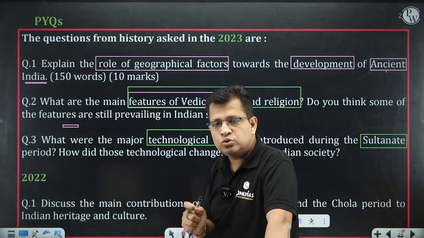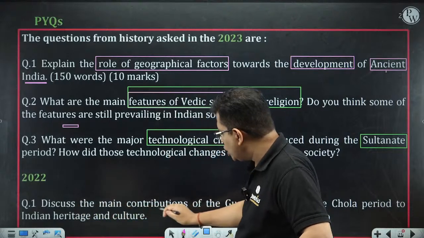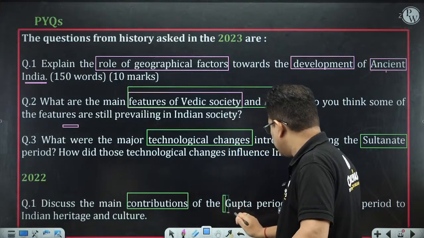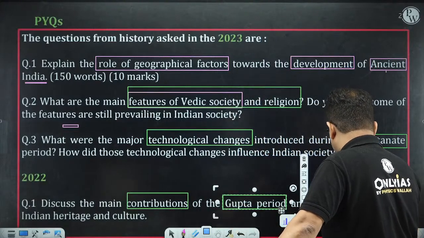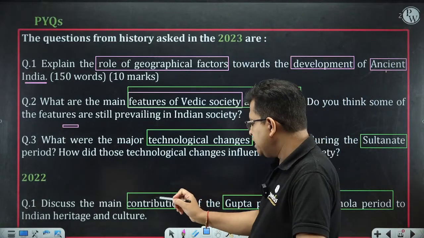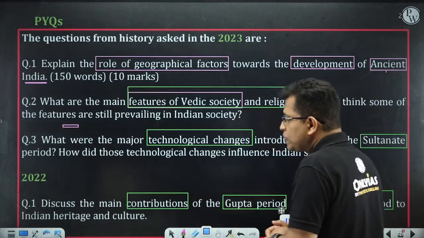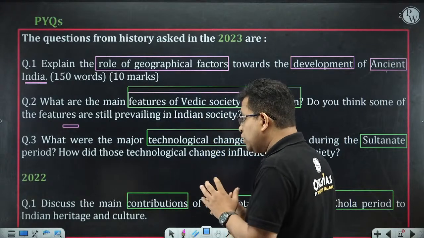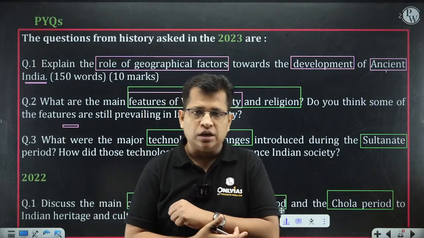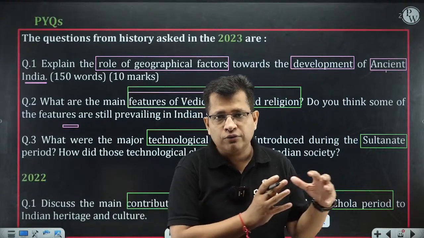Now, coming to 2022, there was one question in 2022. Discuss the main contributions of the Gupta period and the Chola period to Indian heritage and culture. Though, as you can see in the words, there is Indian heritage and culture, so you may categorize it into the category of art and culture.